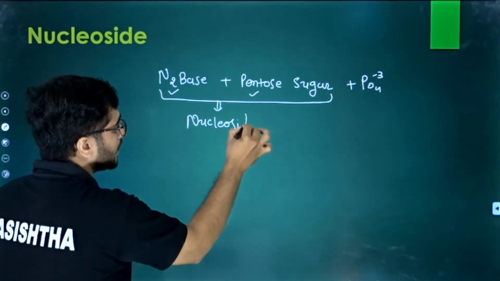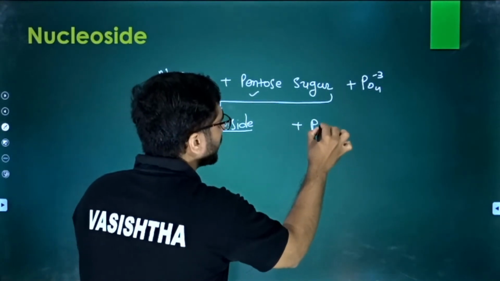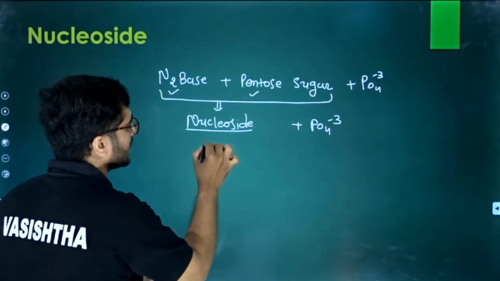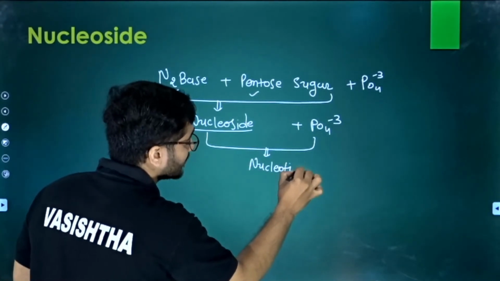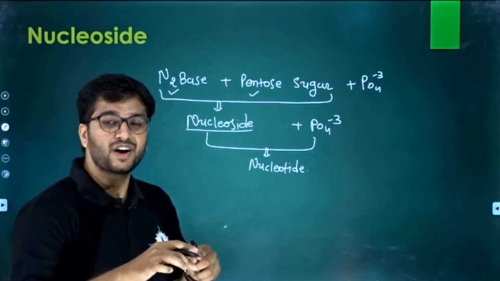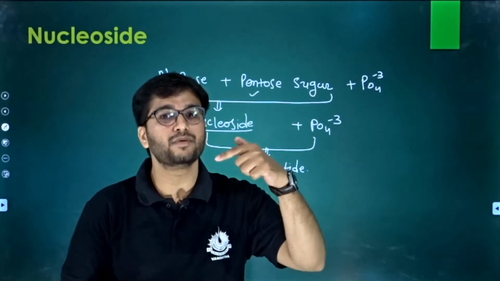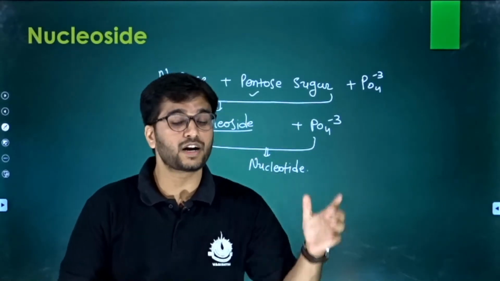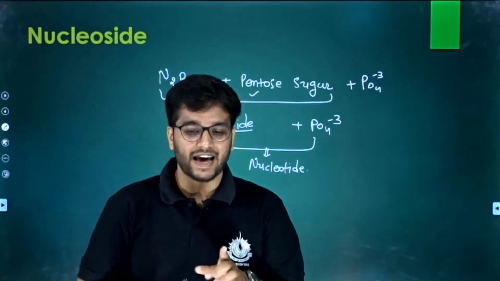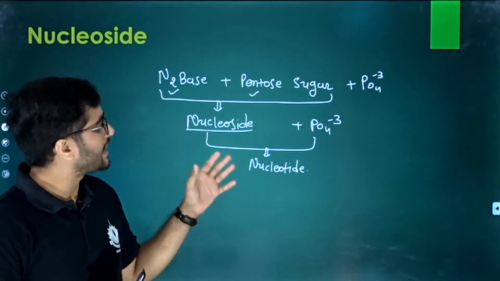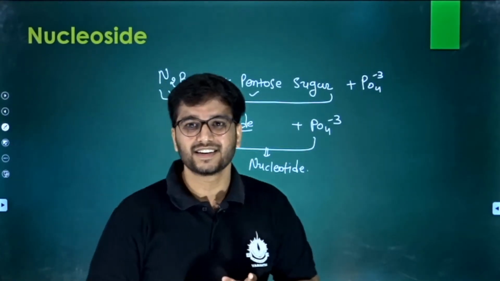When a nucleoside binds with the phosphate, then it is known as the nucleotide. That was our topic. So first of all, we have to form a nucleoside, and only when we build on the nucleoside can we construct the nucleotide. As Kalpesh told us, it is a nucleoside plus a phosphate. That is absolutely right. Yes.